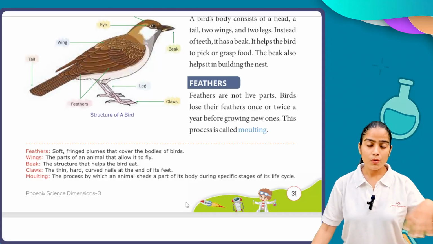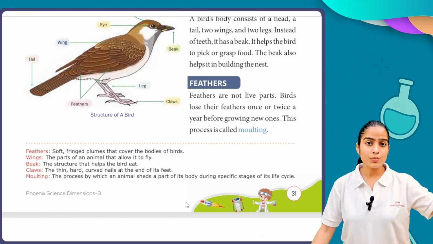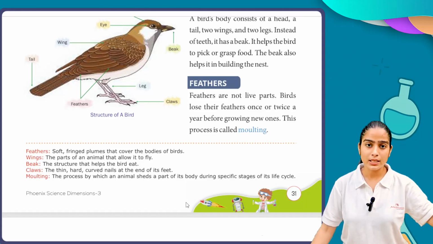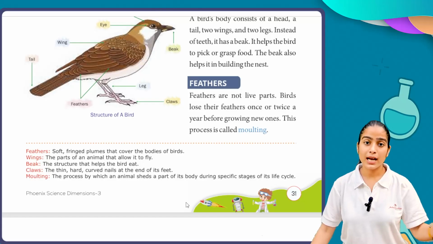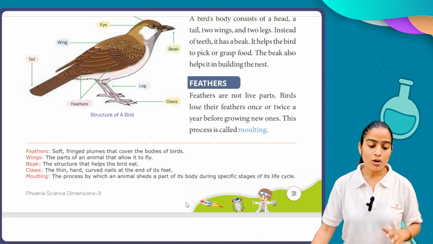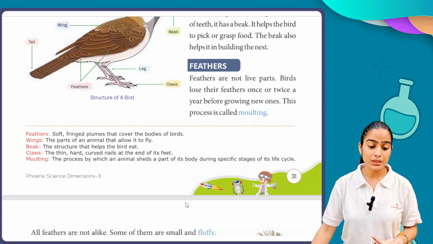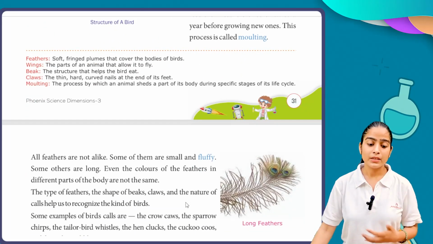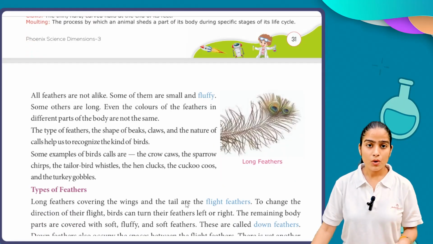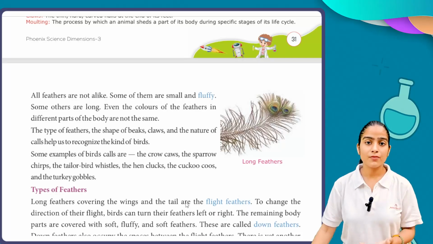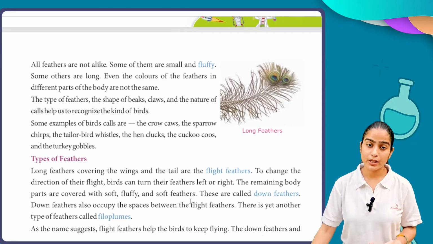So when a bird becomes an adult, it generally loses its feathers once or twice in a year, and this process is referred to as molting. All feathers are not alike. Some of them are small and fluffy, others are long. Even the colors of feathers in different parts of the body are not the same. So each and every bird has different kinds of feathers and different colors.